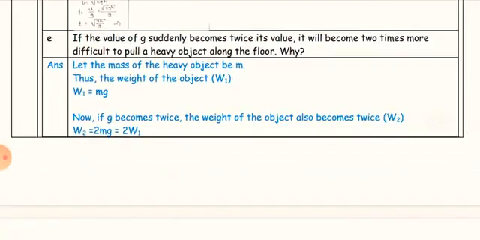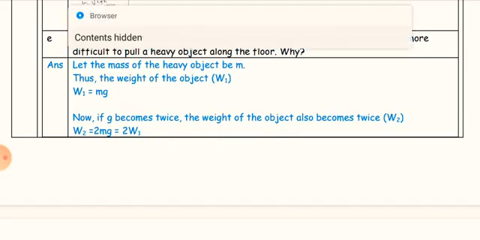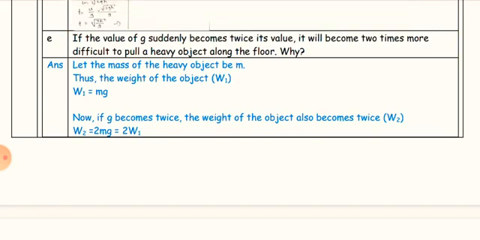Next question: if the value of g suddenly becomes twice its value, it will become 2 times more difficult to pull a heavy object along the floor. Why? Answer: let the mass of the heavy object be m. Thus the weight of the object is w1 = mg.